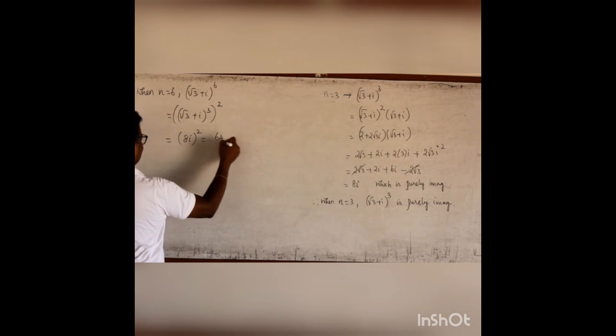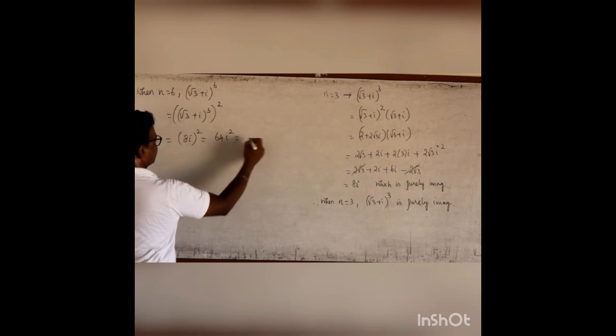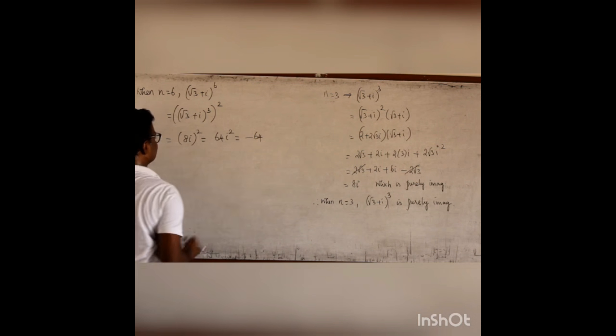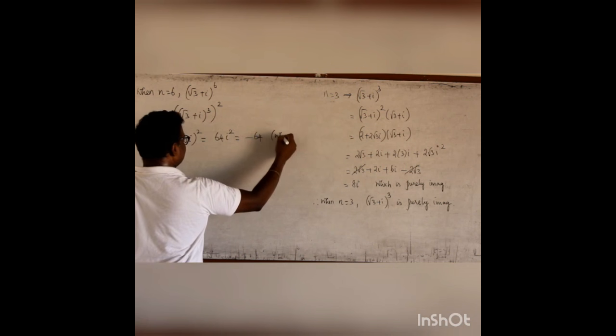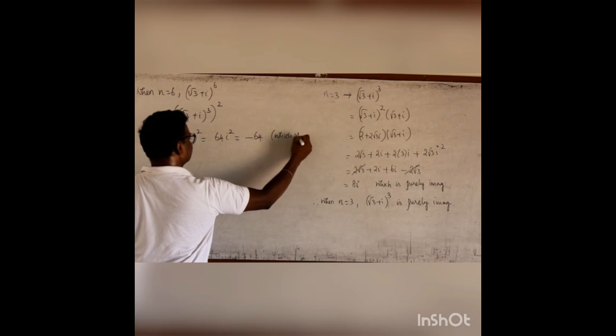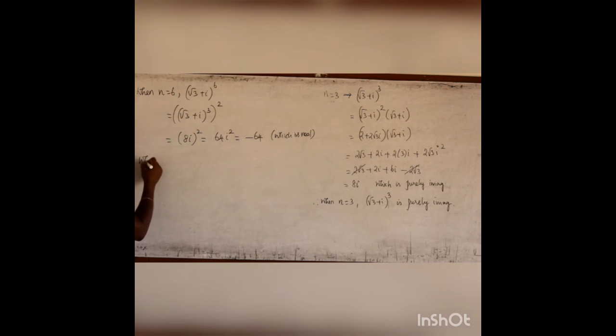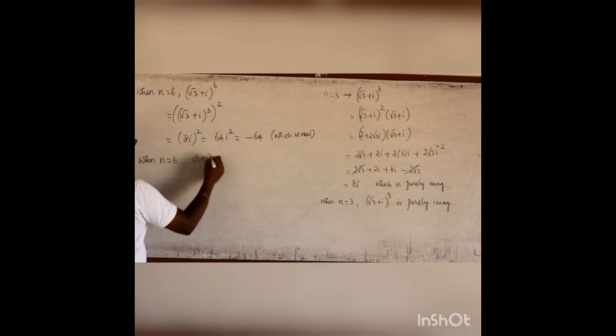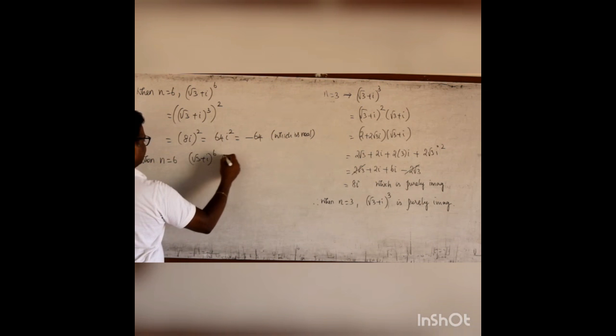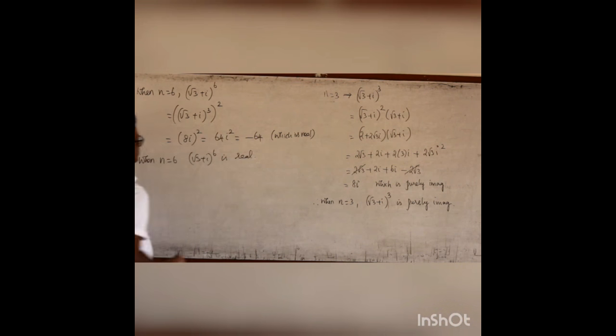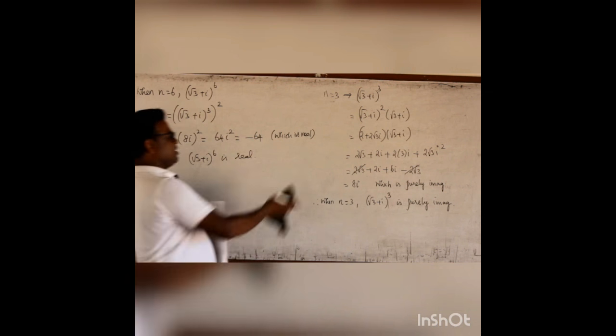Is it not 64 i²? I² is minus 1, so it is minus 64, which is completely real. Therefore, when n equal to 6, it is purely real, and when n equal to 3, the complex number is becoming purely imaginary. This is your sixth law.